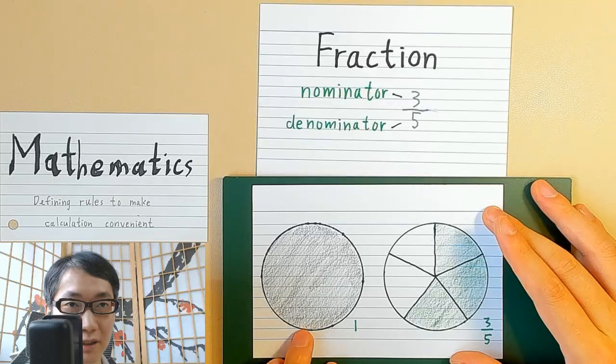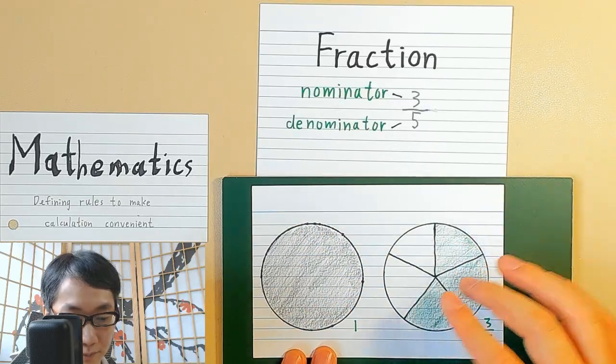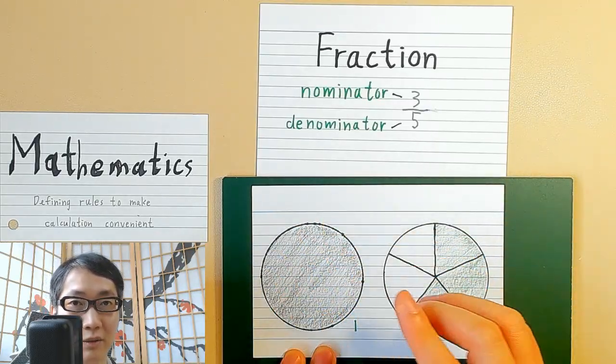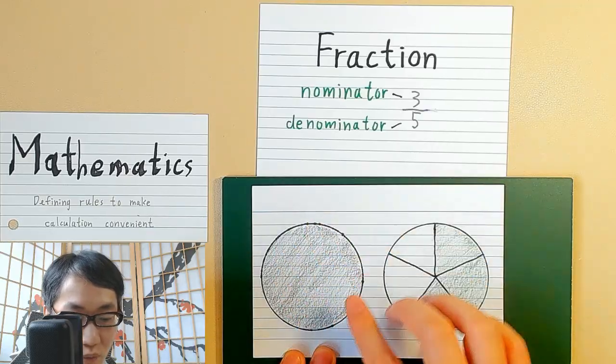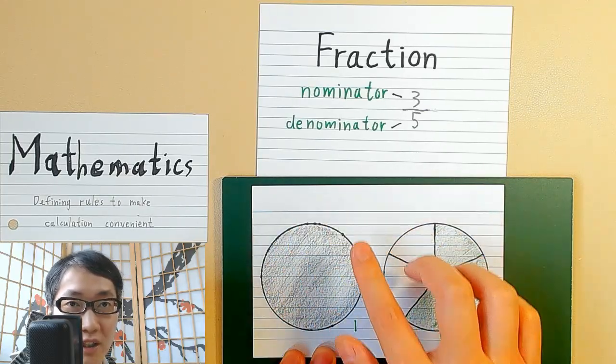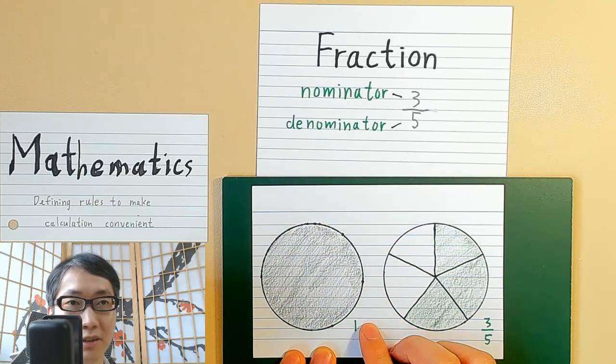So this is a full circle, or you can imagine it as a pizza. This has a value of 1. The shaded region is the value. This is a 1.